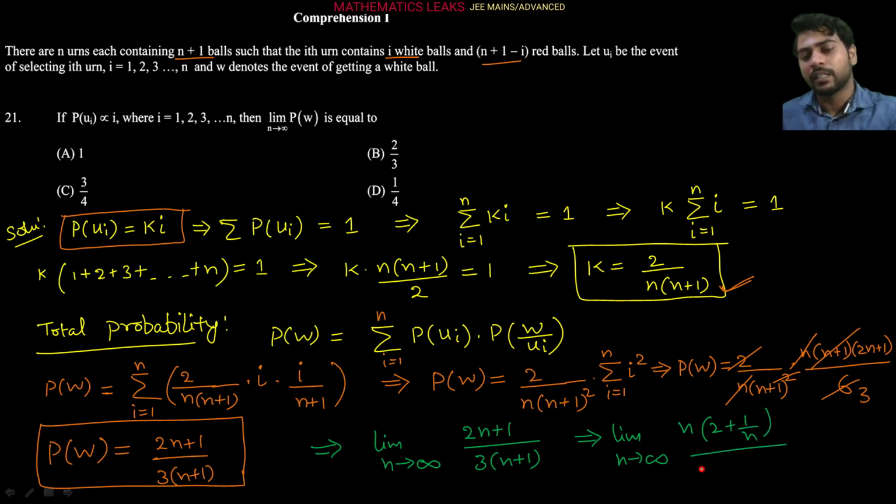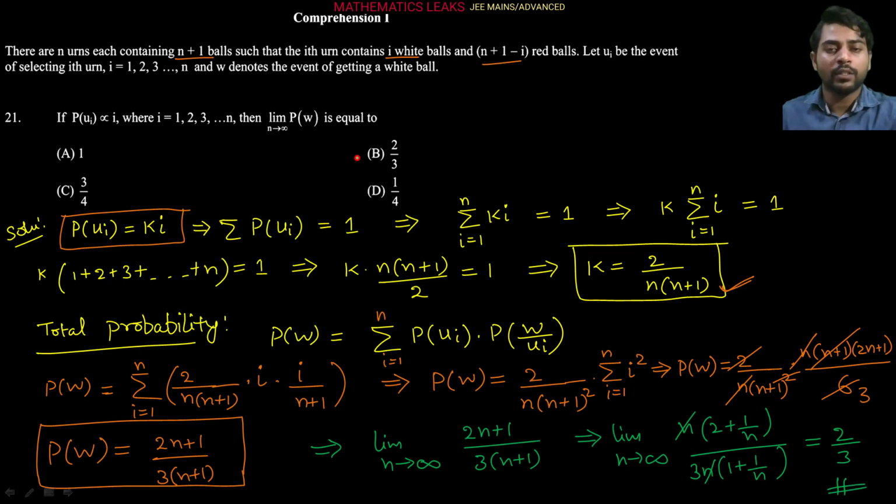upon, also here you can see, 3n into (1 plus 1 upon n). So here this n is getting cancelled, n tends to infinity, so 1 upon infinity is 0, and this 1 upon infinity is also 0. So we are getting basically 2 upon 3 into 1, so that is 2 upon 3 only. So this is our answer for this question. So option B is correct here.